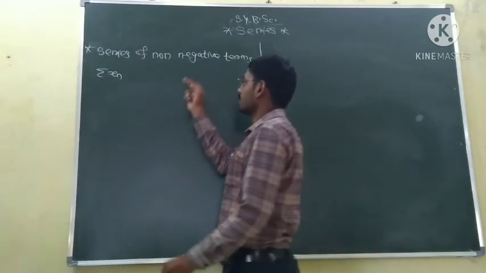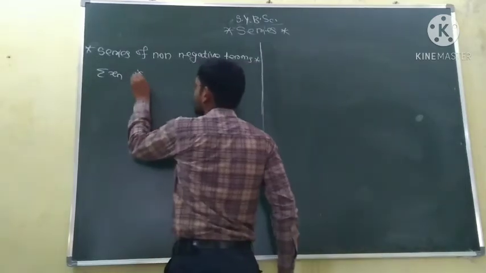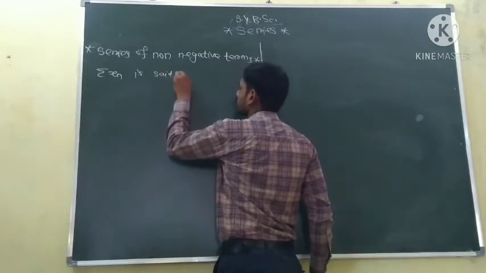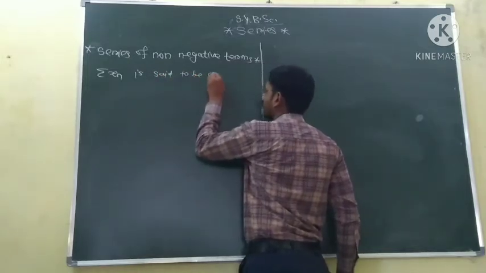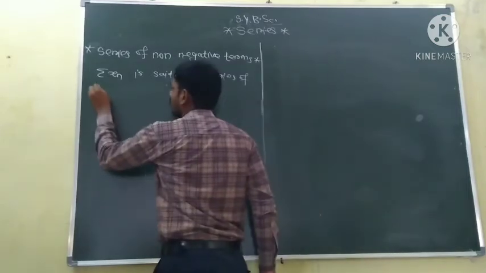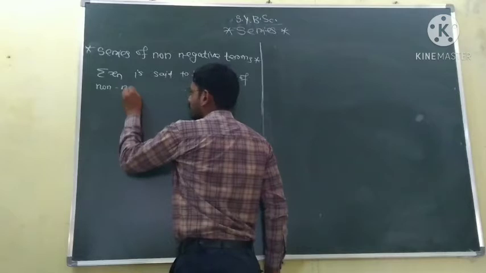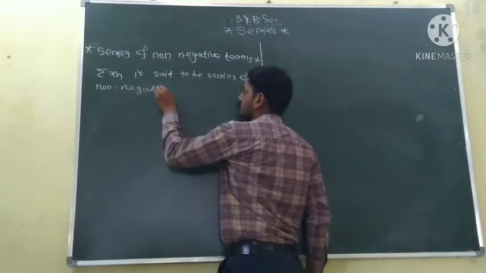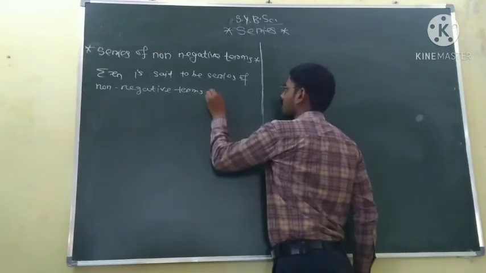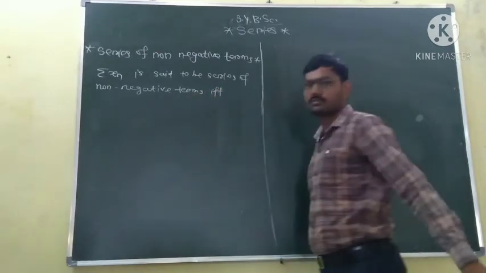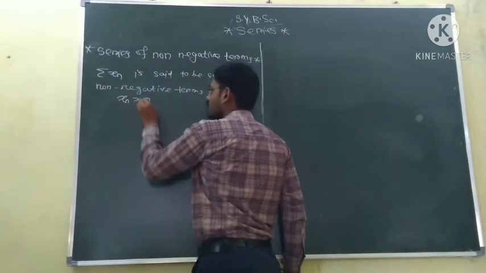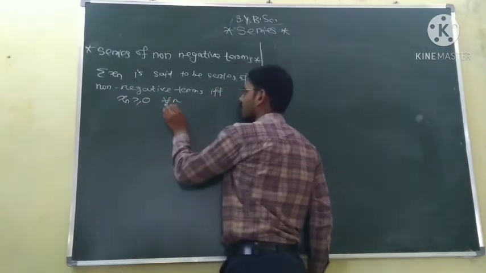if and only if xn is greater than or equal to 0 for all n.